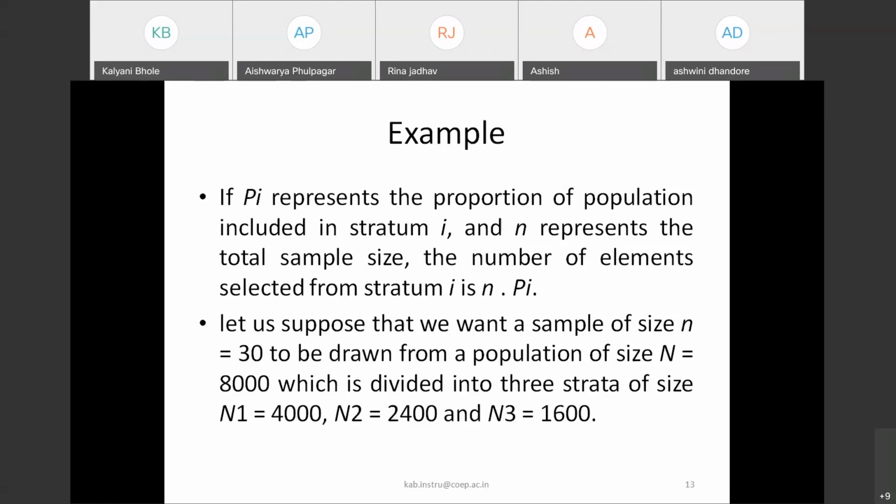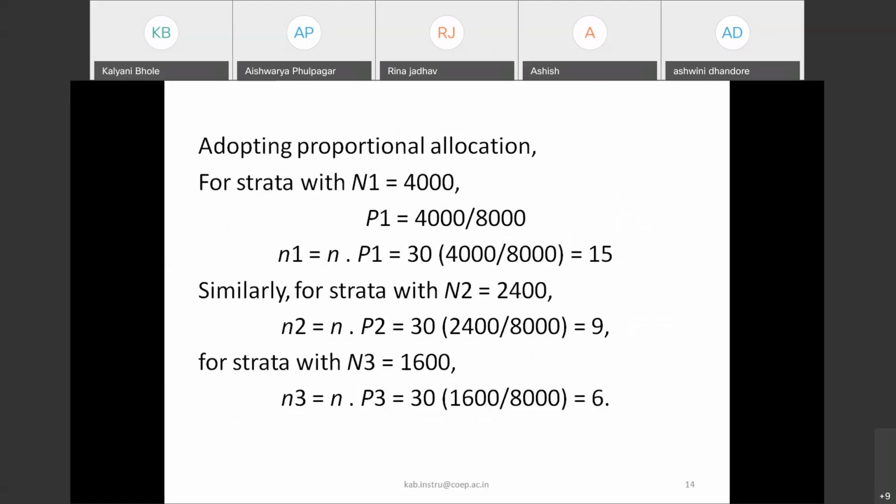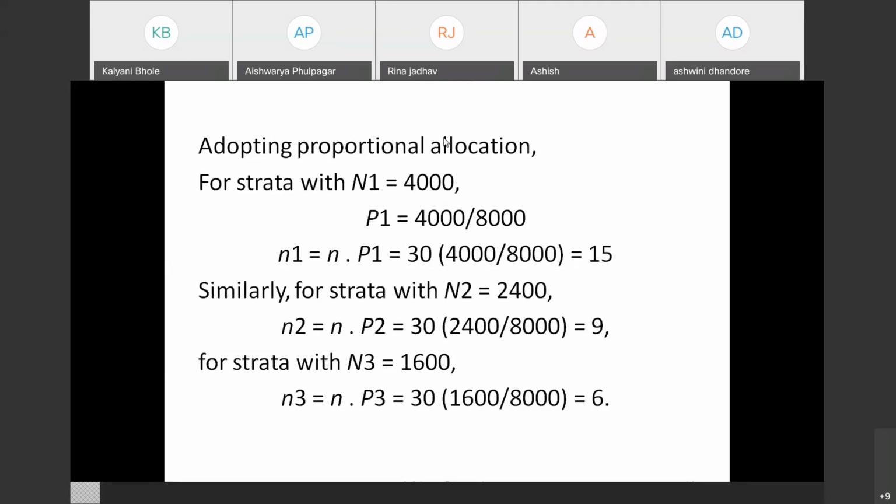Please note down this. Madam, capital N is 8,000, that is the total sample size?